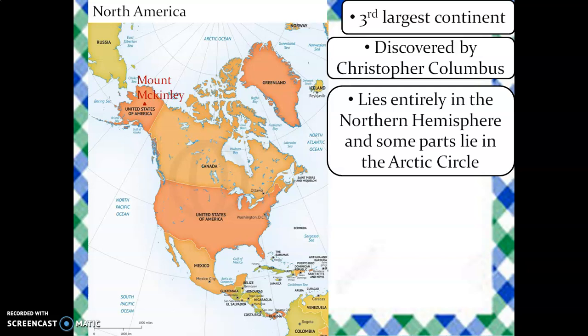The highest point in the continent is Mount McKinley, which is found in the state Alaska of United States of America. The Rocky Mountains stretch along the western part of the continent, and the Appalachian Mountains lie in the eastern part of the continent.